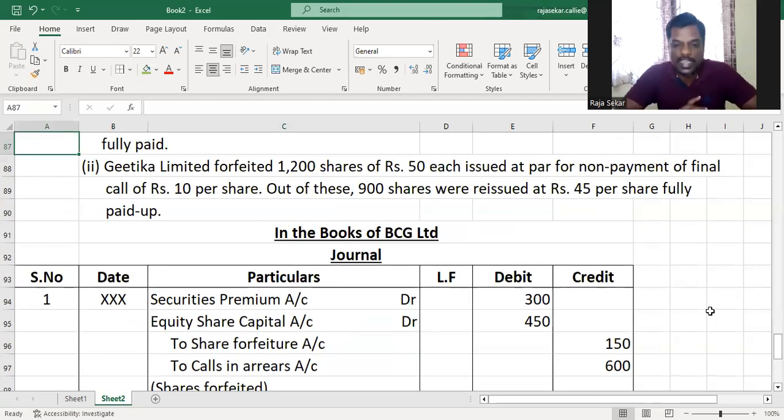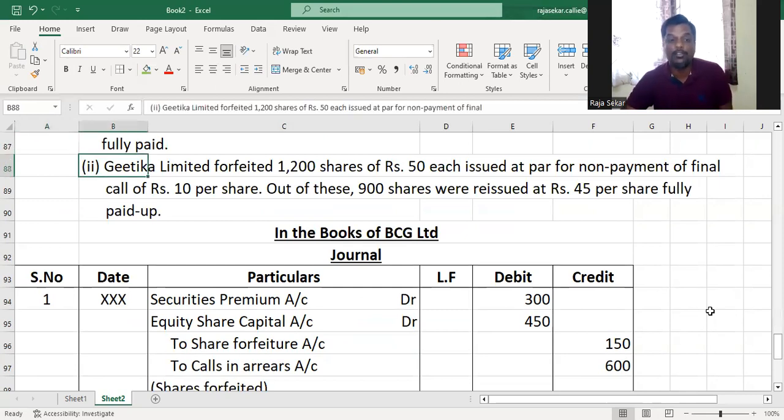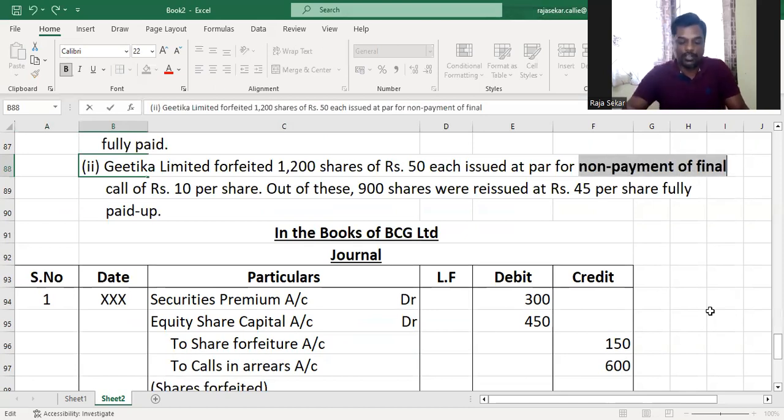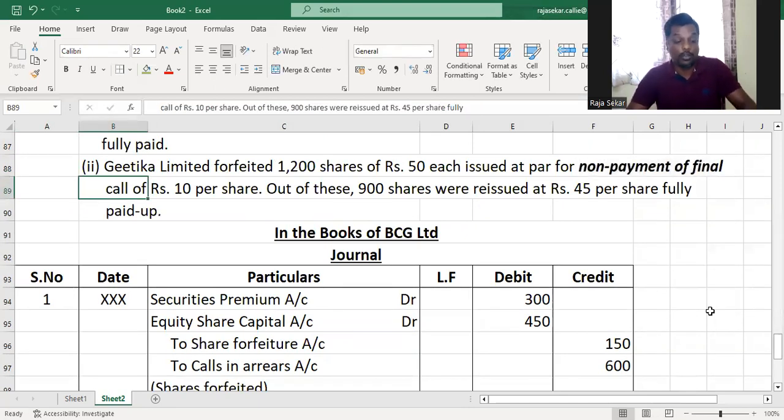Now, let's go to the second part of the question. Geetika Limited forfeited 1,200 shares of rupees 50 each issued at par for non-payment of final call of 10 rupees per share. See, in this question, they say that it is non-payment of final call, which means what? Final call has been made, but the person has not paid. So shares have been fully called up. Understood or not, my dear children?